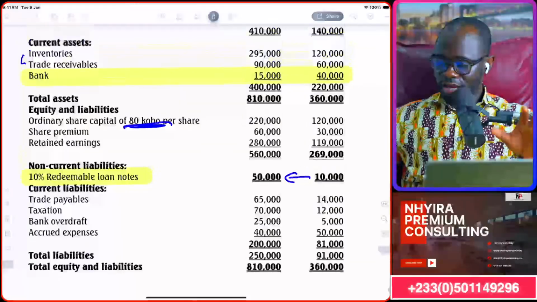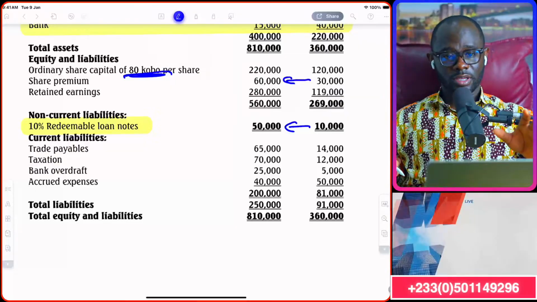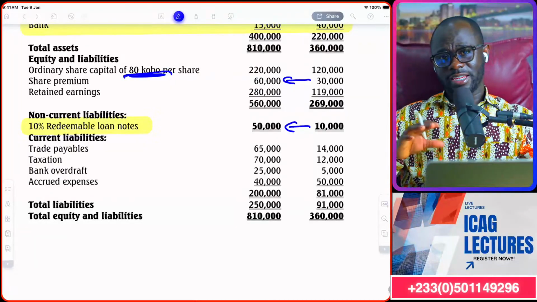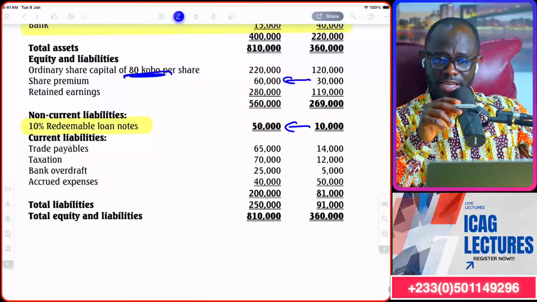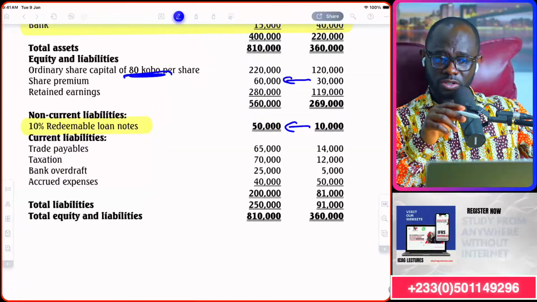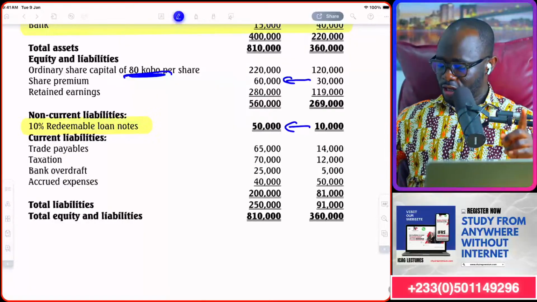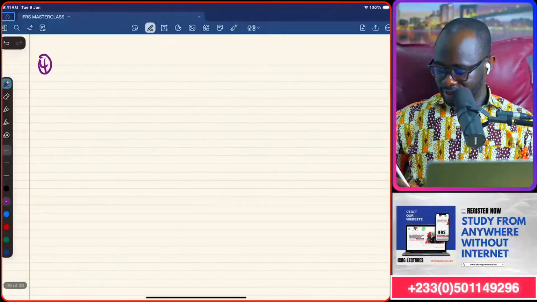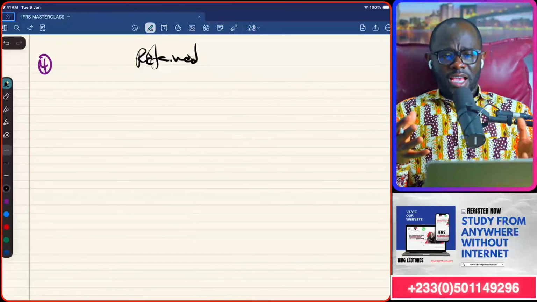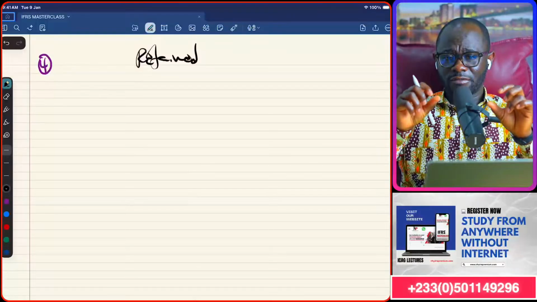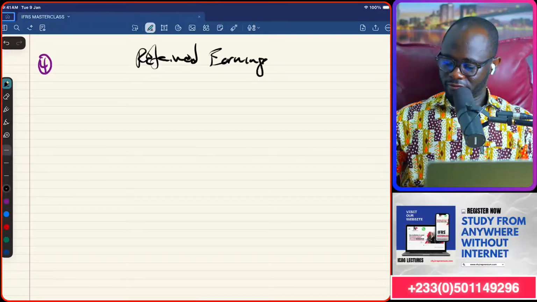Now, looking at the fact that their preference shares went up, it means they issued some shares and they did bonus issues as well, and we have to understand that. So it means they didn't do the bonus issue from the share premium. They might have done the bonus issue from the retained earnings. So we're going to use the retained earnings to find out, because dividend has been given to us, any balancing figure from the retained earnings will be classified as the bonus issue. So stay with me carefully here.